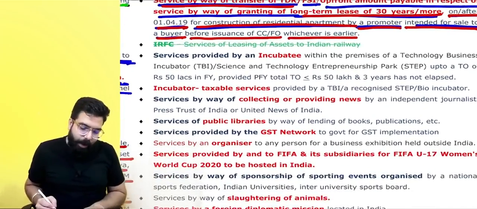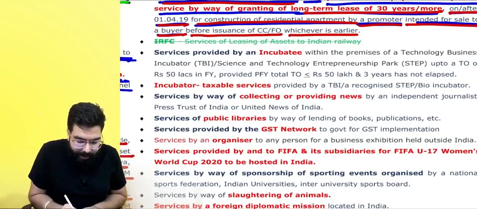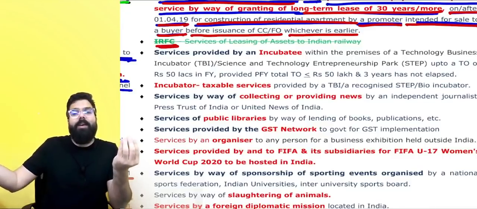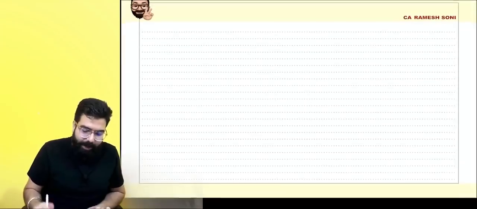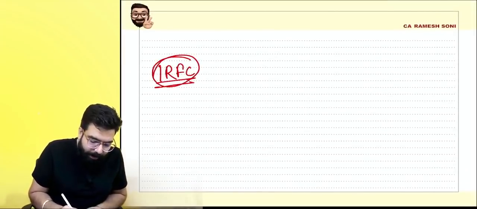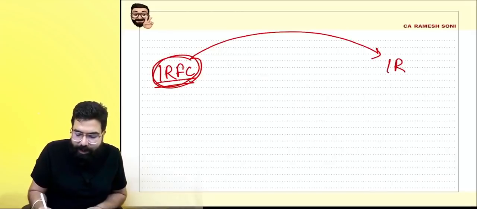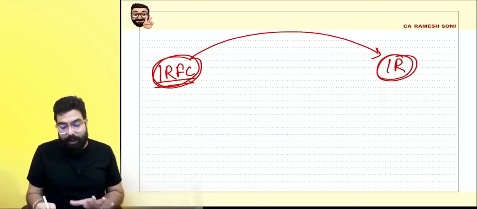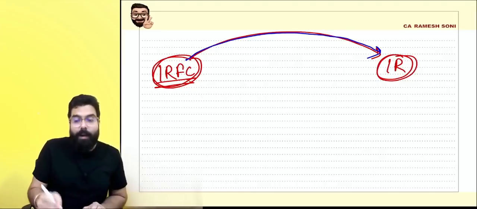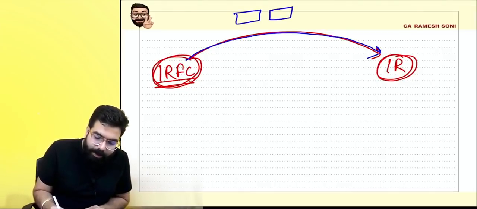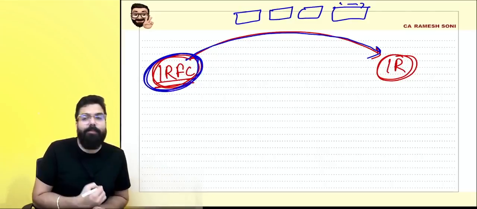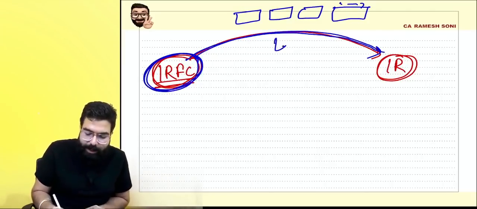Next. Now, everyone, Indian Railway Finance Corporation, IRFC. IRFC is Indian Railway Finance Corporation. They were giving to Indian Railway. Again, both are separate entities over here. Indian Railway Finance Corporation was giving to the Indian Railway all these boxes, the train boxes, the train engines. These all belong to IRFC. They give it on lease to the Indian Railway.